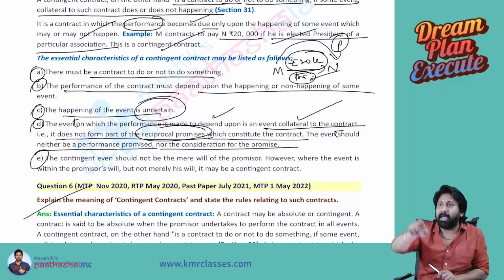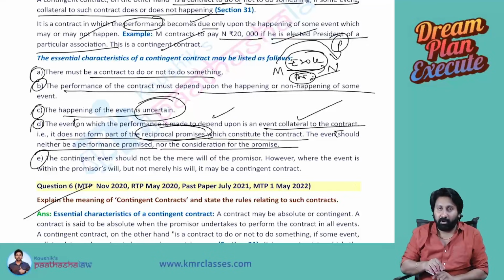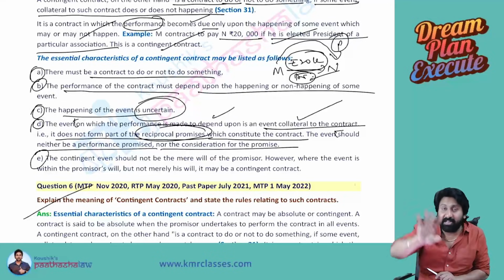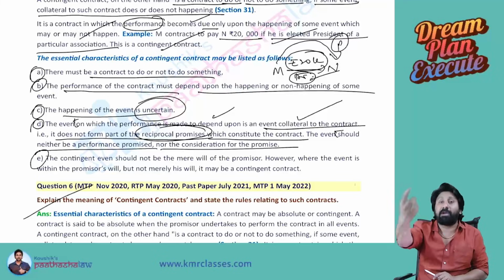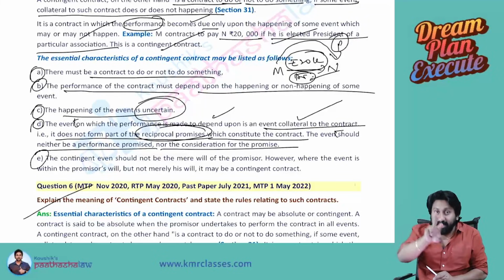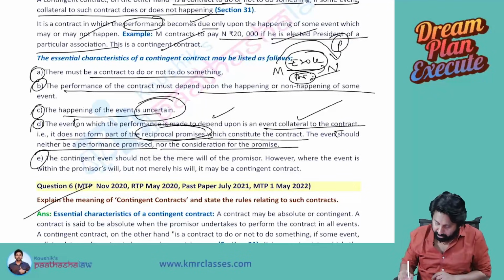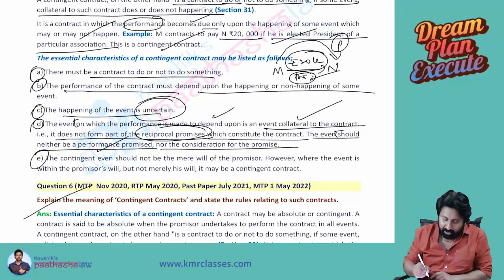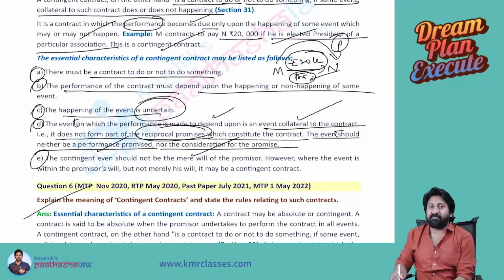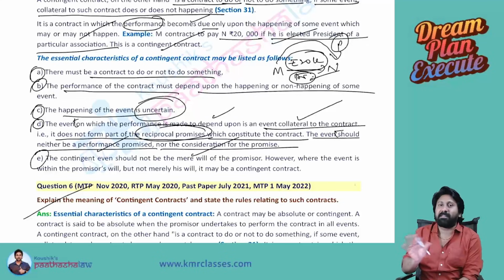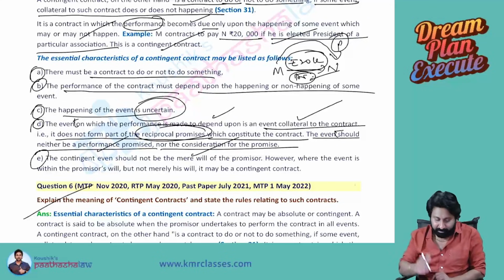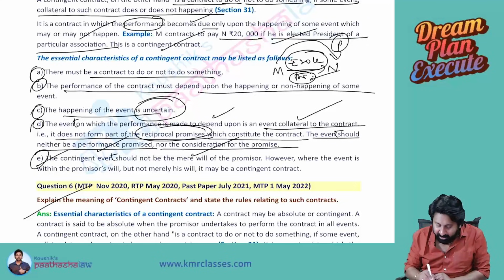M promises to pay 20,000 to N. 20,000 is the consideration. M is promising that he will perform the contract of paying. In this, there should not be a contingency. They can link this to some event which is contingent. So the event should neither be a performance promise nor a consideration for the promise. That uncertain event should not be the performance or consideration. The contingent event should not be the mere will of the promisor.